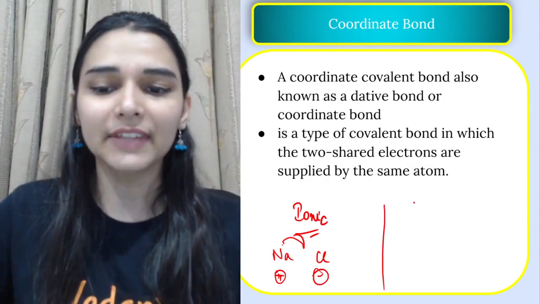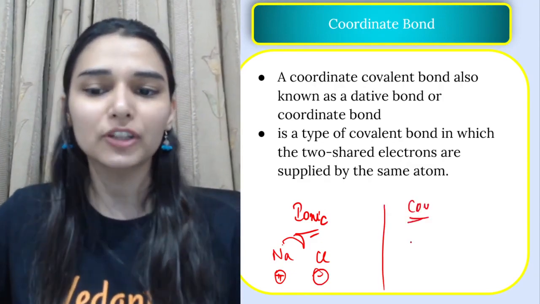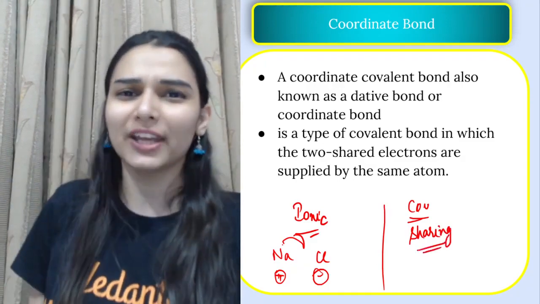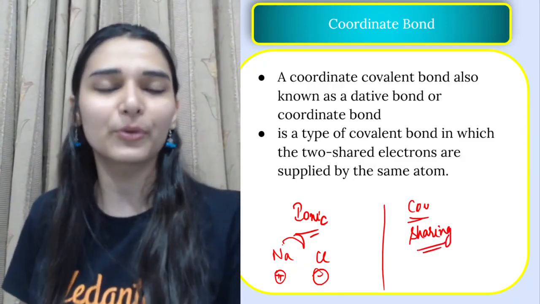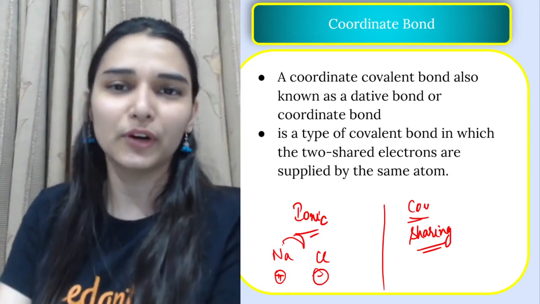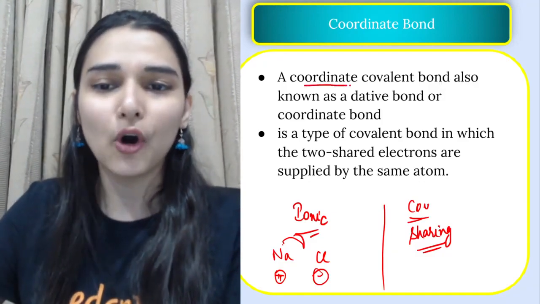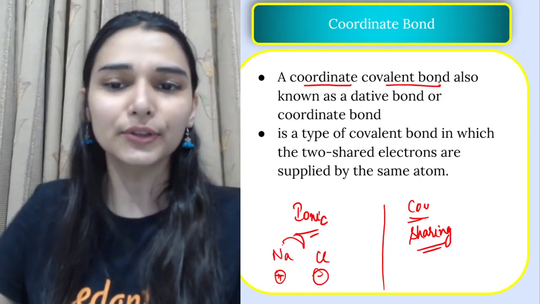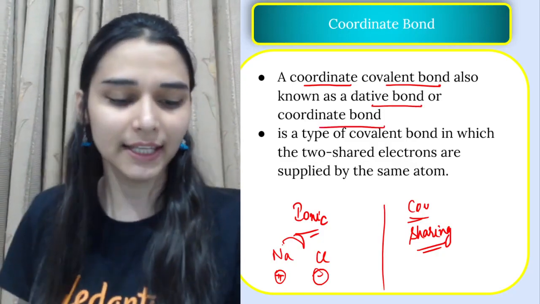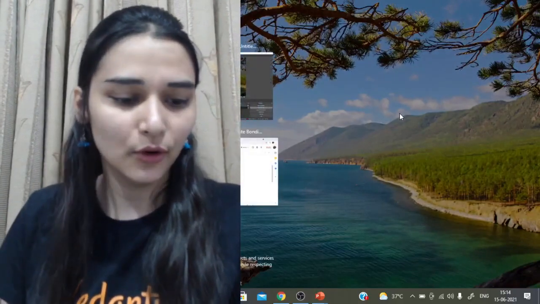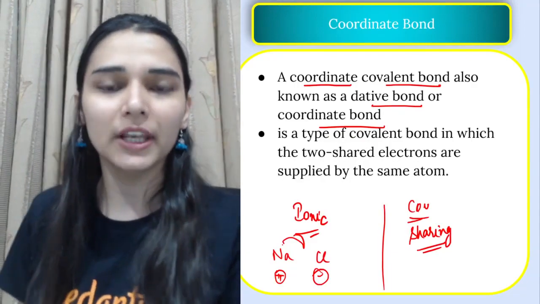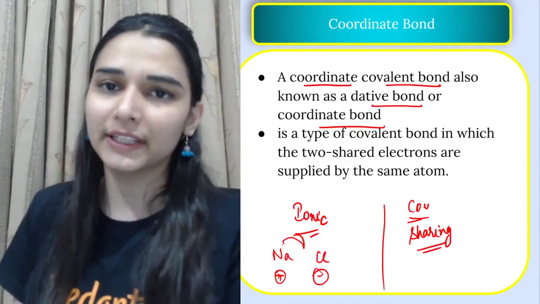Then we discussed the covalent bond formation, in which there is a sharing of electrons. In covalent bonds, the concept is sharing is caring, and there we have seen the simple covalent bond formation, the polar one. So this is another type of covalent bond, which is a coordinate covalent bond, also known as the dative bond or simply the coordinate bond.